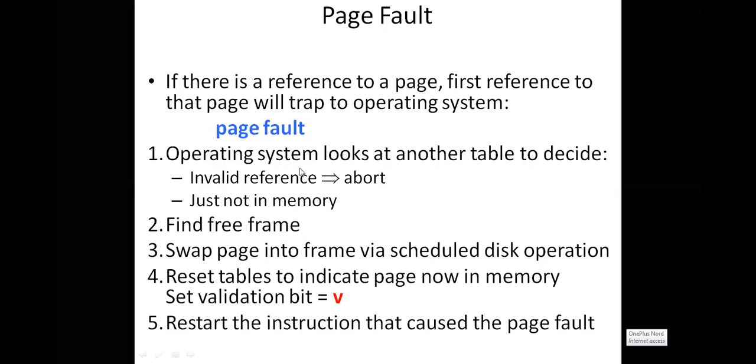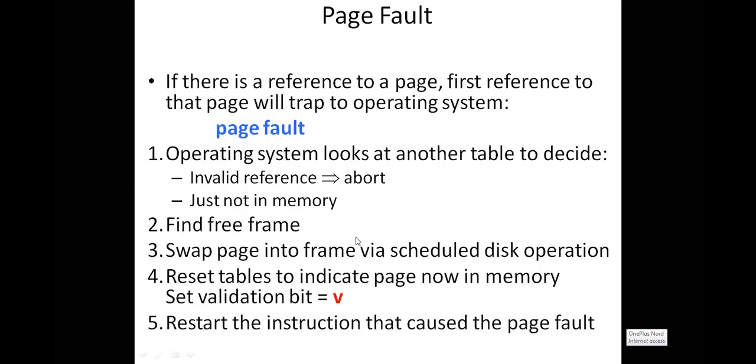So the operating system looks at another table to decide. The operating system will check the page table. If it is invalid, then it is not in the main memory. So immediately it will take the page from the secondary memory and find a free frame. If there is a free frame available, swap the page into the frame via the scheduled disk operation. Disk operations you will come across in the 5th unit, I think.